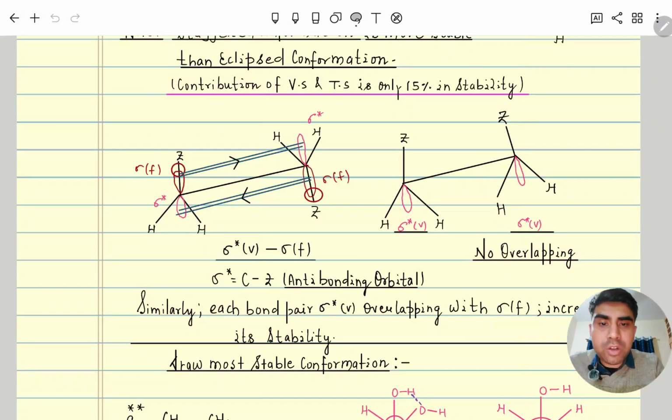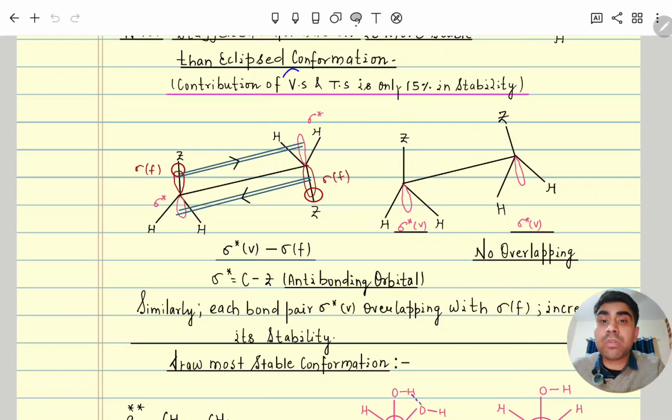Similarly, you can see here also this is carbon and Z, this is sigma filled, and this sigma star is here. So again electrons are moving from high to low. Due to that movement of electrons, its energy is further decreasing, and due to that staggered is more stable than eclipsed.